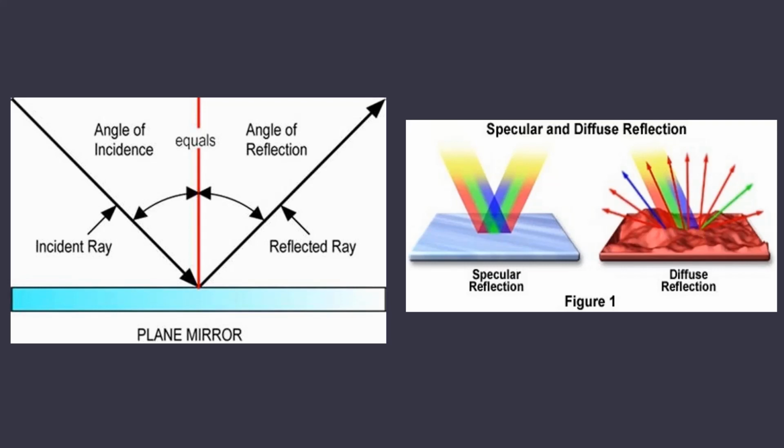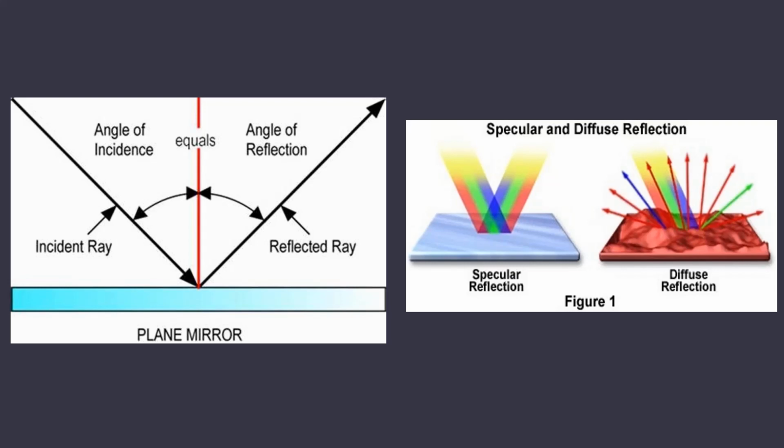Now we will move on to the second figure. In the second figure, there are two parts. The first shows specular and the second shows diffused. In the specular reflection figure, you can see that the incident ray is getting reflected back into one particular direction, and hence it is specular reflection.